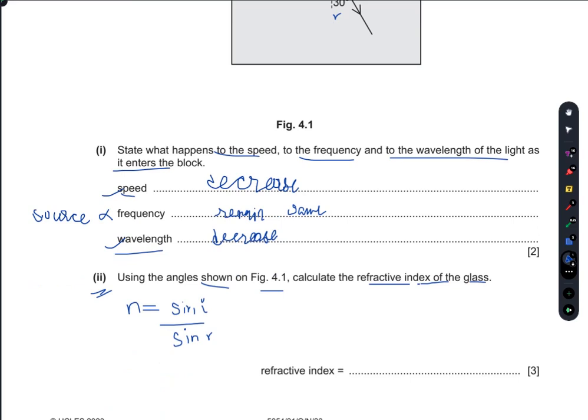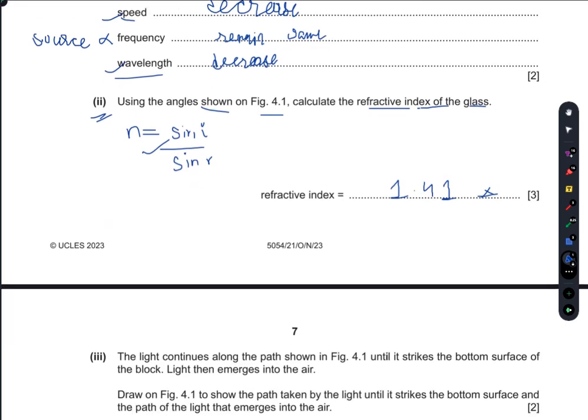So sine of 45 divided by sine of 30, you will get 1.41 here, and it has no units because it is just a ratio.